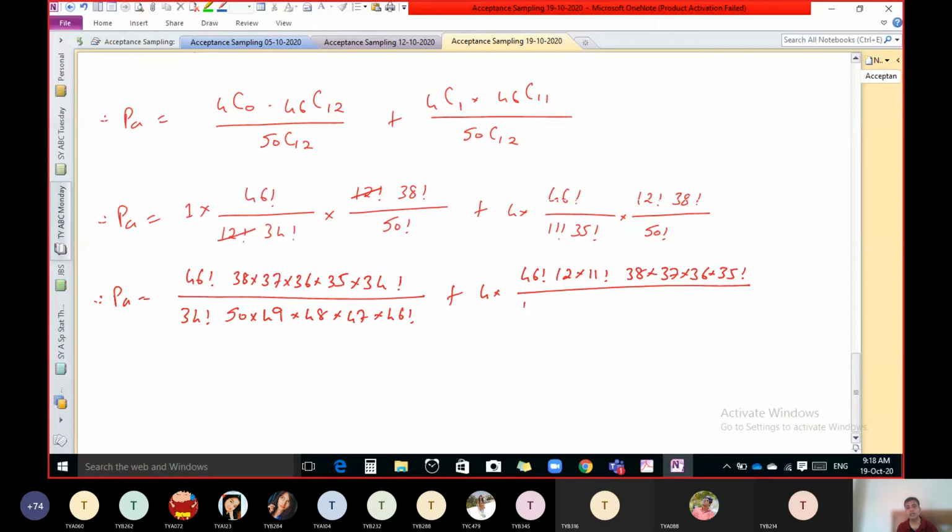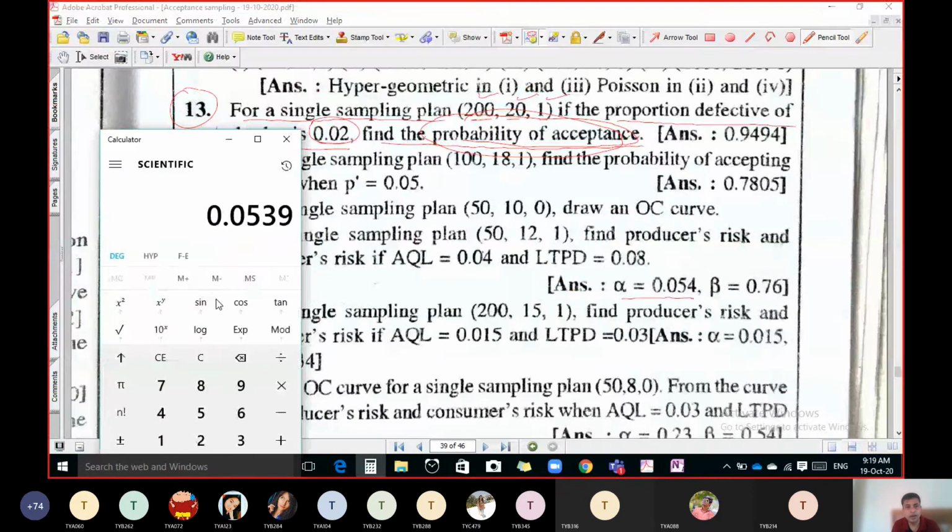Keep this 11 factorial as it is, 35 factorial as it is, and 50 into 49 into 48 into 47 into 46 factorial. Now simplify. This 46 factorial cancels, this 34 factorial cancels, and now do the calculation in the calculator.